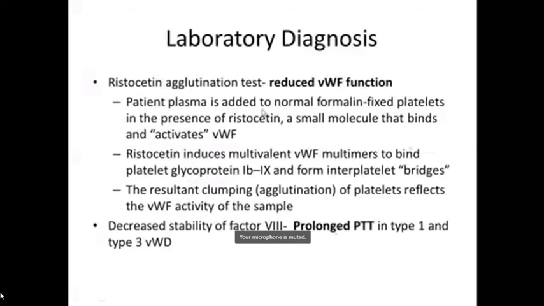So how will you diagnose these cases? There is a specific test called the ristocetin agglutination test to assess the function of the Von Willebrand factor.